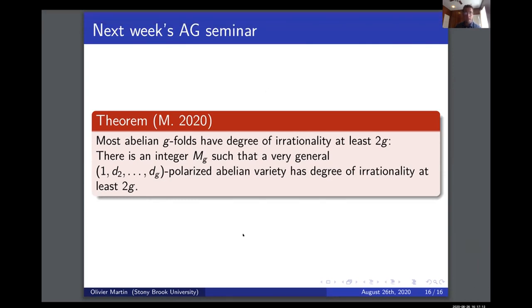So again, I'm excited to hear what people have to say, because the proof involves a result about Abelian varieties that seems like it should be obvious, but it took me quite a bit of pain. So I'm excited to hear if you guys have an obvious proof for it.